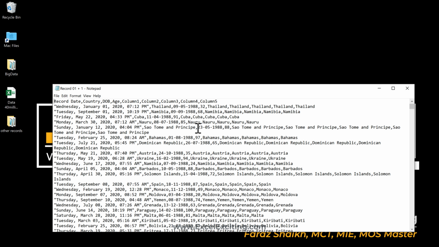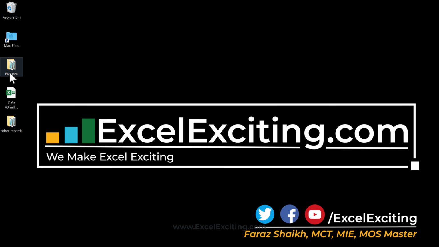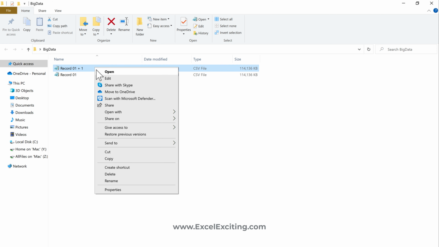Right now this file that I have contains a record of around 1,048,577 rows. Now let us see what happens when I try to open this file in Excel. So let's go over here, big data, right click, and we are going to open this with Excel.